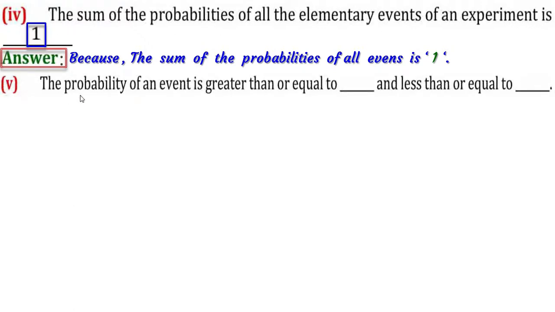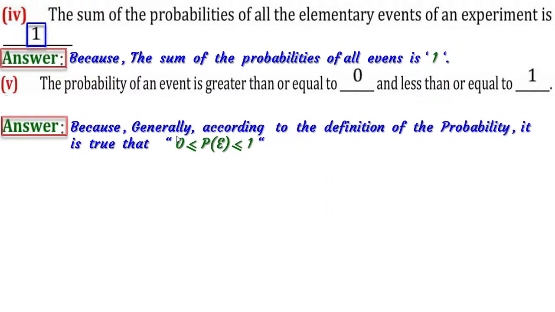Fifth, the probability of an event is greater than or equal to dash and less than or equal to dash. Answer is here 0 and here 1. How? Let's check the answer in detail.